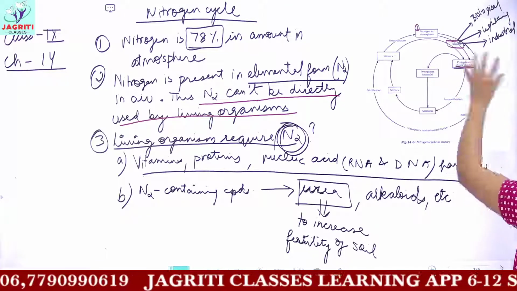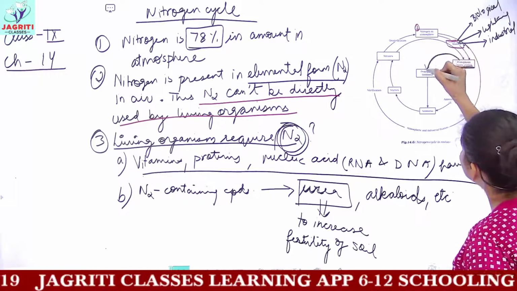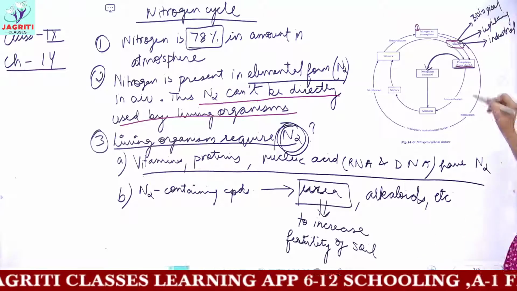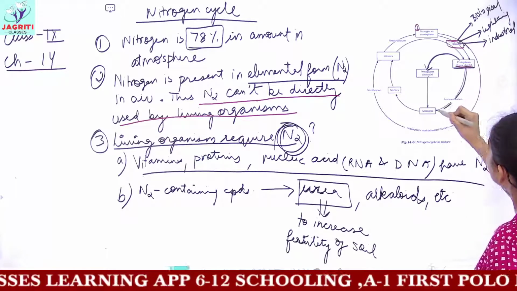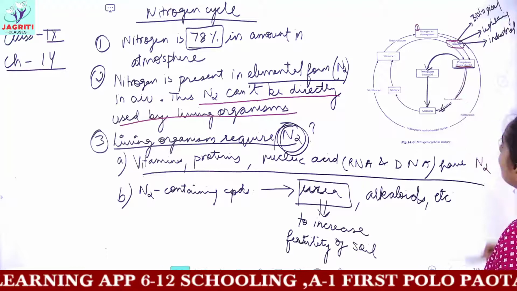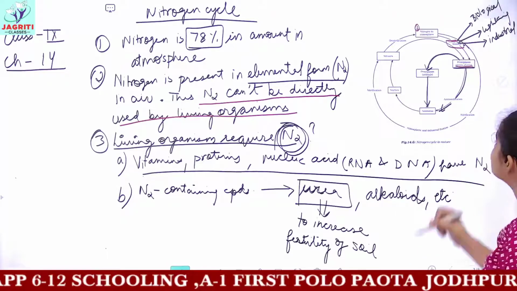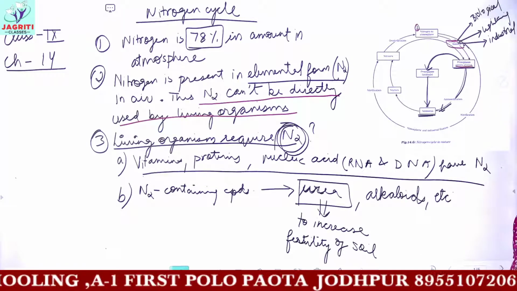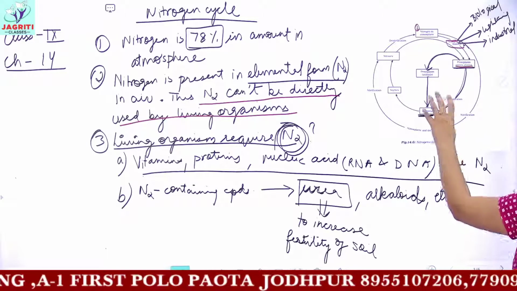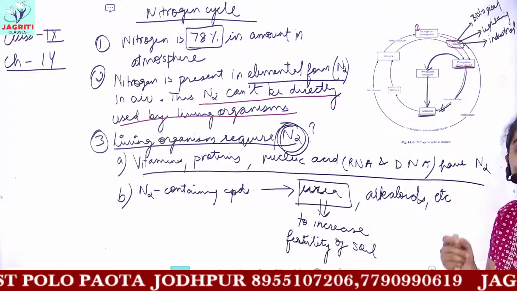When the animals eat the plants, the nitrogen from the green plants comes to the animals. And when these green plants and animals die, they mix up with the soil. Some of the animals also excrete nitrogenous waste in the form of ammonia. For example, lower organisms excrete ammonia as a nitrogenous waste.